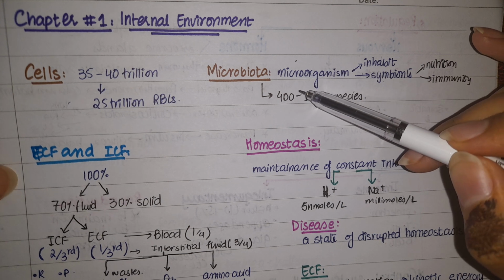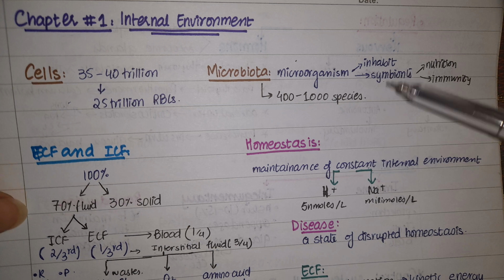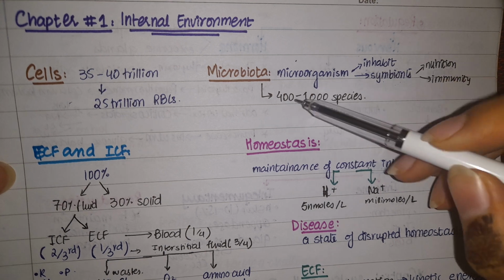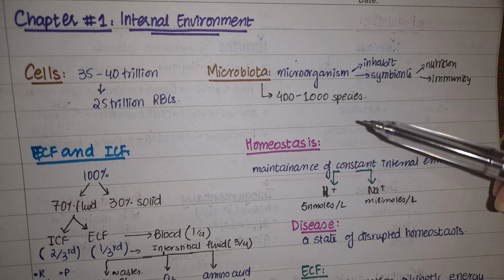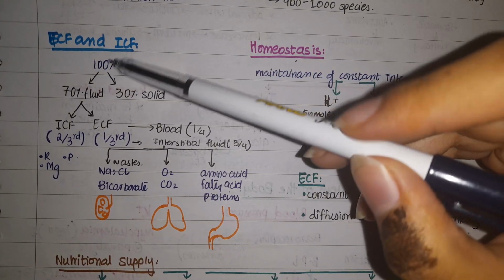So microbiota are the ones living as symbionts that get the nutrition for themselves as well and also give nutrition to the body. There are 400 to 1000 species of such microorganisms, and they outnumber the human cells. Now we come towards the total body fluids.